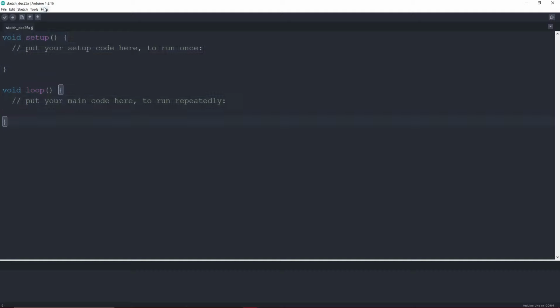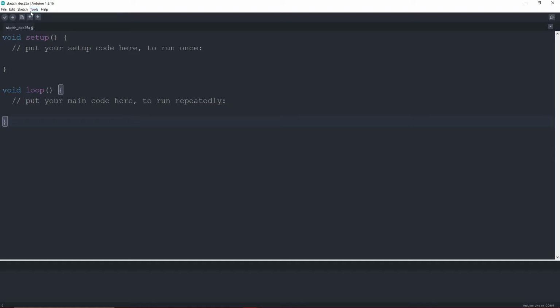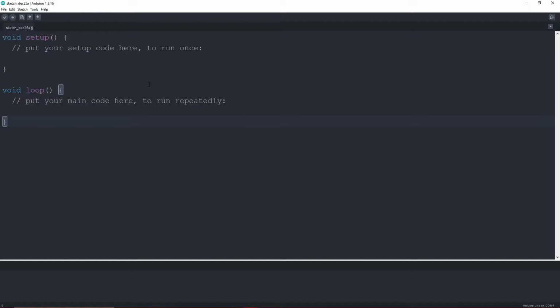So after that, we will just click on tools, and we will select our Arduino board. In our case, we are using the Arduino Uno, so I will just select that, and I will click again on tools, and I will select the port as well. So in the port, you can see our Arduino Uno is connected to the COM4. I will just select that, and we are connected with our Arduino. So as soon as I will click on this upload button, it will upload the code to our Arduino and there will be no errors shown to us.